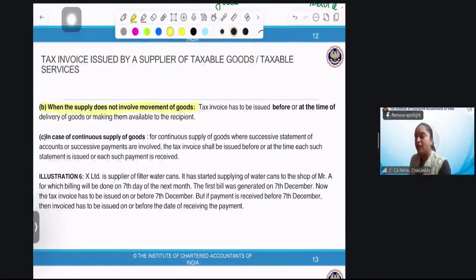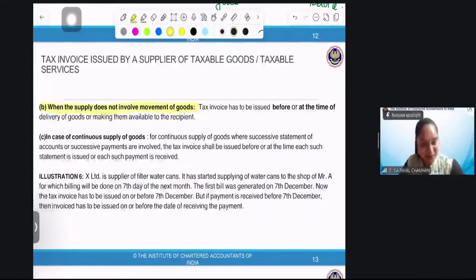Will I get the solar from the shop or the factory, or will the solar be installed at my premises? The solar is not coming in a bus or a truck, that is not possible. The solar will be installed at my premises. It does not involve movement, it will be installed at my place only.